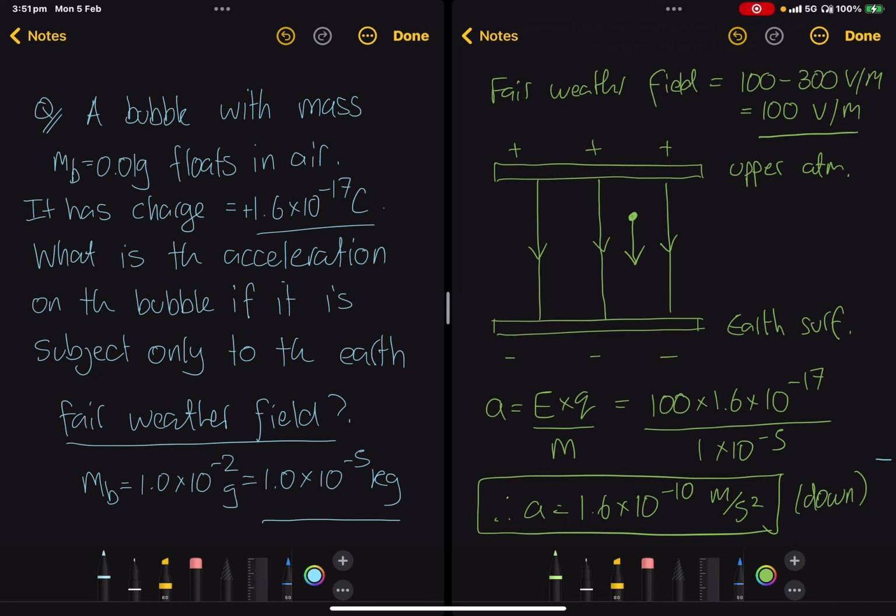So what is the acceleration on the bubble if it's subject only to the Earth's fair weather field? The acceleration is 1.6 times 10 to the minus 10 meters per second squared towards the Earth, so down. And this is the answer we're after.